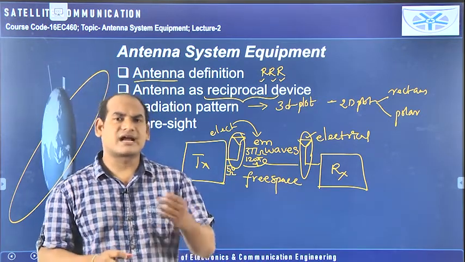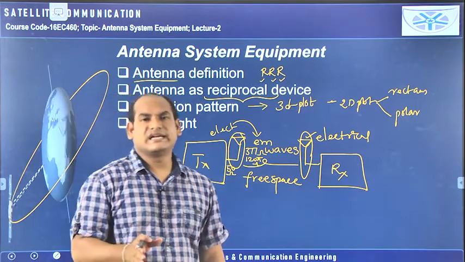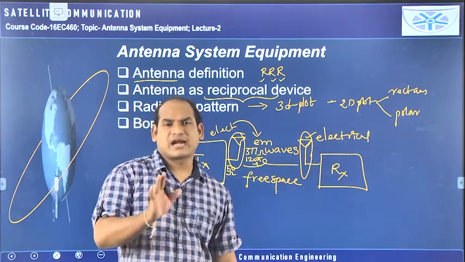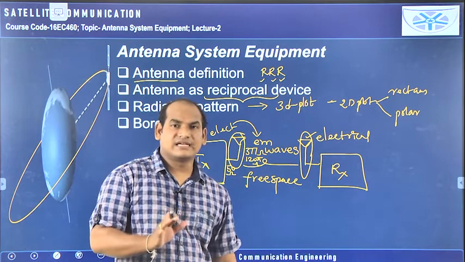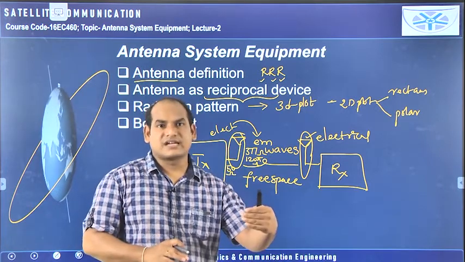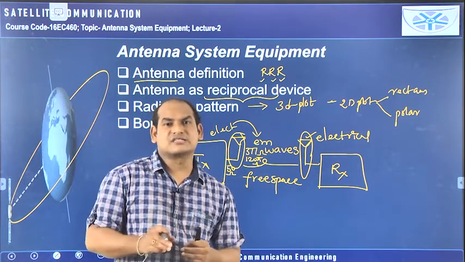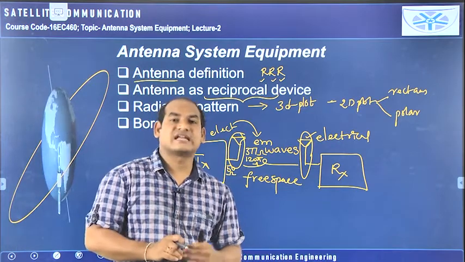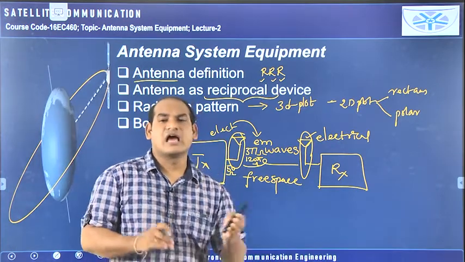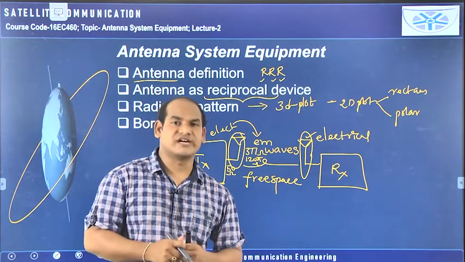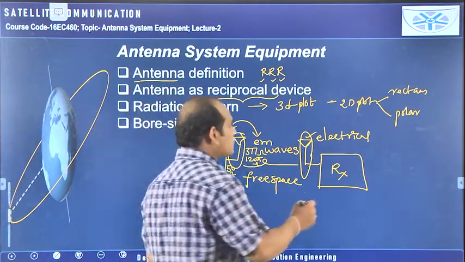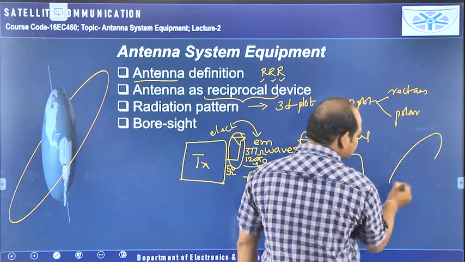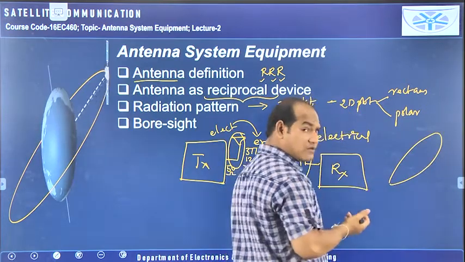But any practical antenna cannot radiate equally in all directions. A practical antenna radiates maximum in one particular direction, and in the remaining directions a lesser amount of radiation is there compared to that maximum, or in some directions zero radiation is available. Yesterday we saw about that. For example, if you consider this type of radiation pattern, I am using polar form.